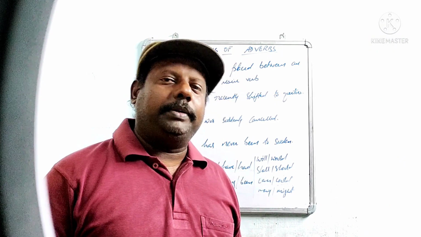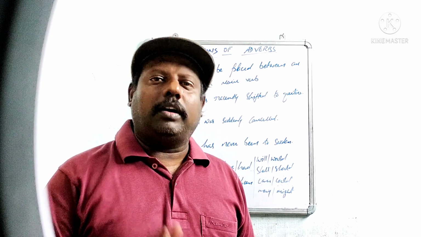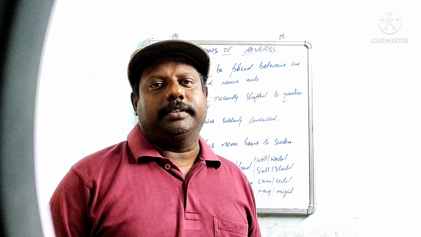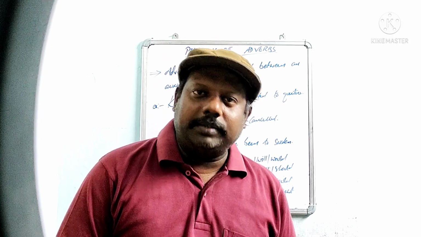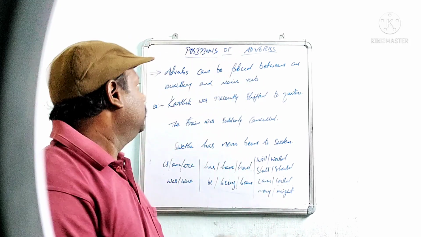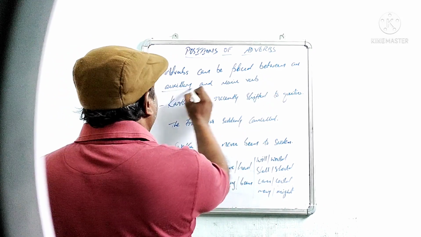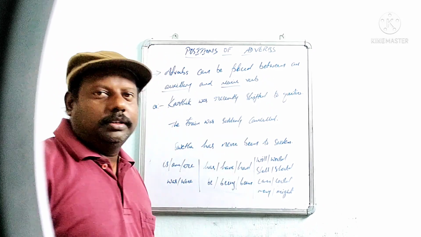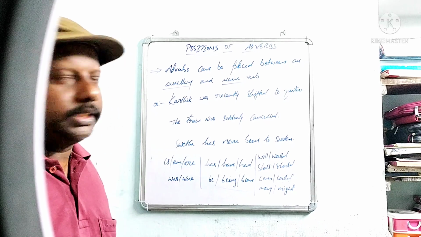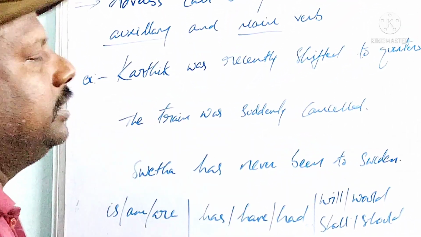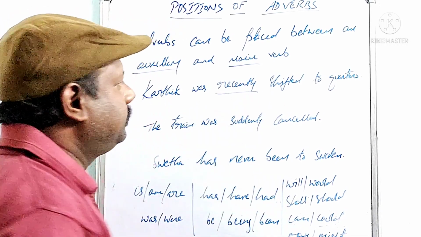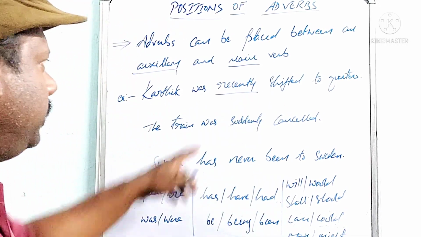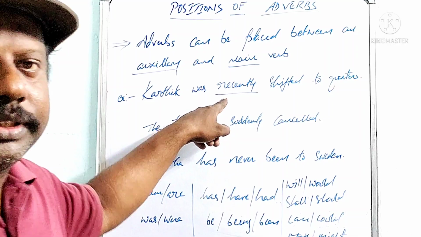The adverb can be placed in between an auxiliary verb and main verb. Where? Between an auxiliary verb and main verb. Now see the examples. Karthik was recently shifted to quarters. Recently, that is the adverb we have used.